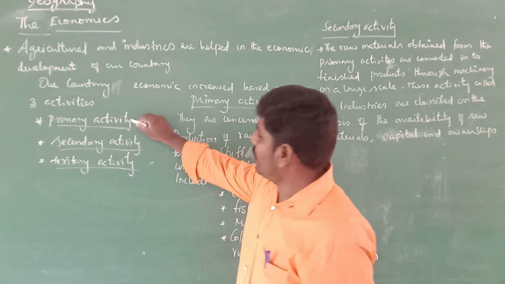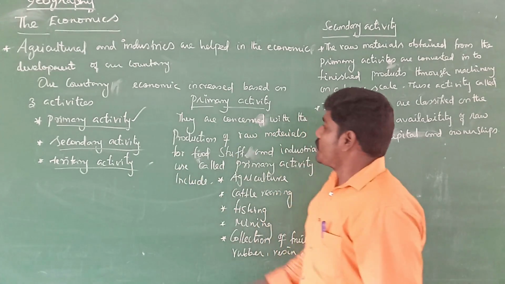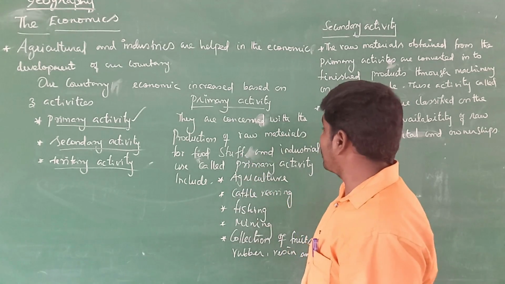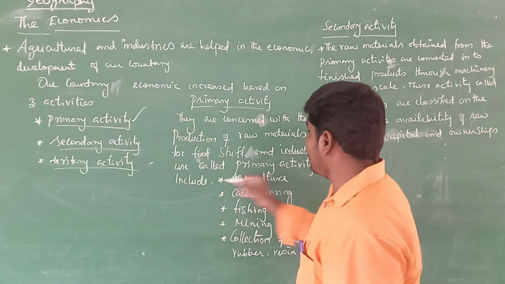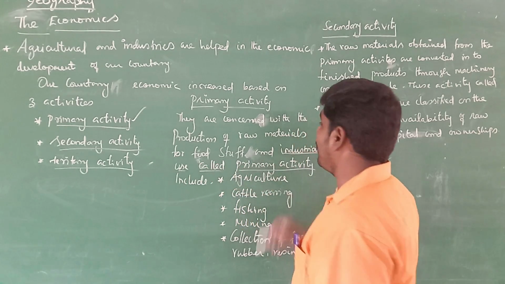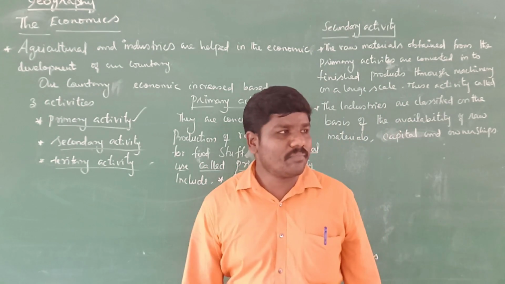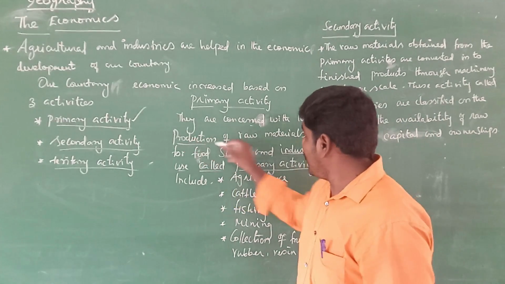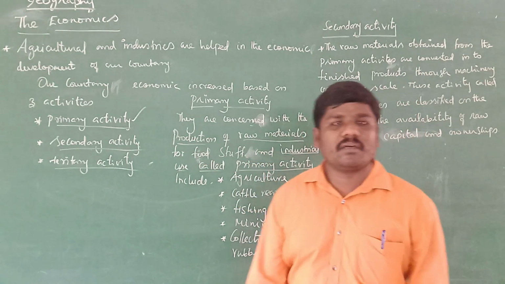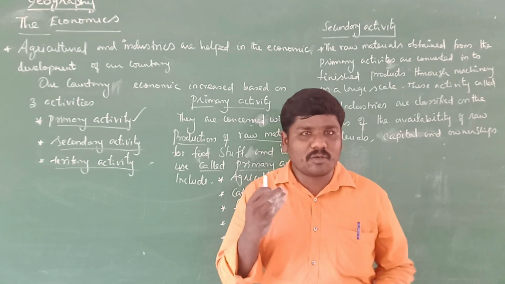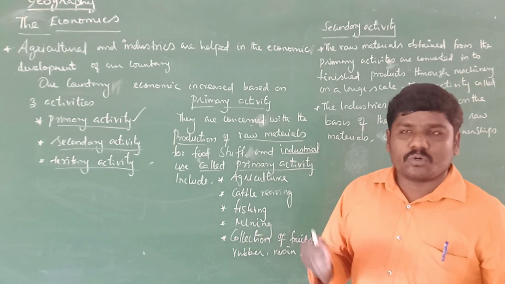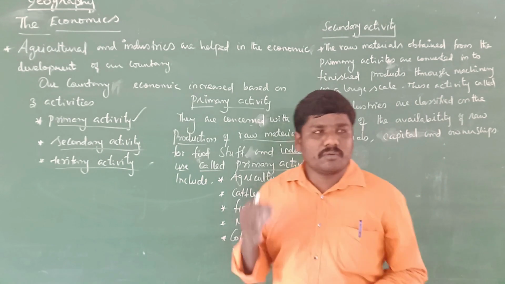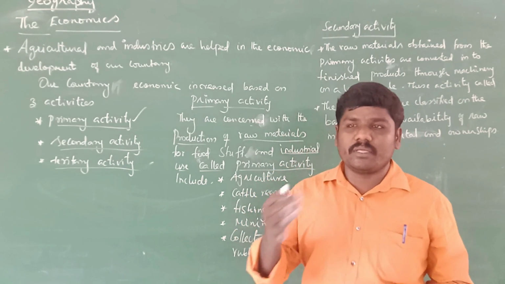First of all, primary activities. They are concerned with the production of raw materials for foodstuff and industrial use. What are called primary activities? They are concerned with the production of raw materials. Which materials are produced? These materials are useful to the people. Which materials are useful to the people?